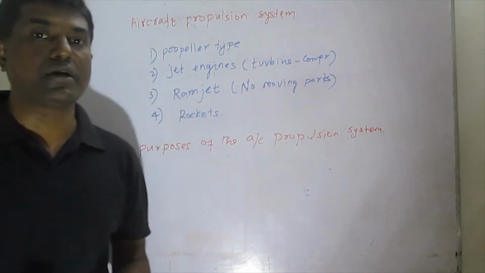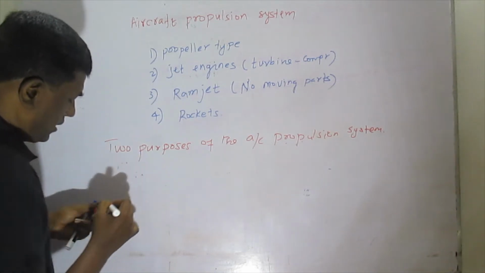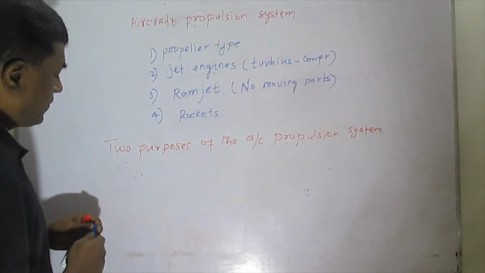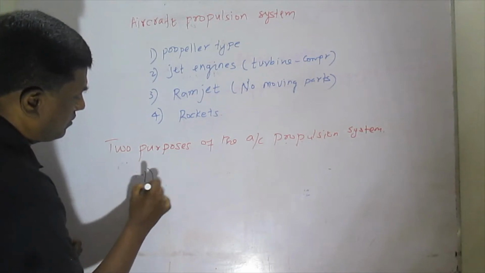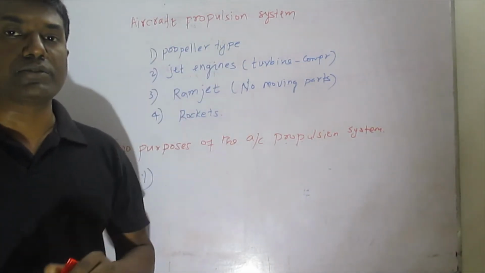One important purpose is, first, that it has to keep the aircraft in a steady condition.